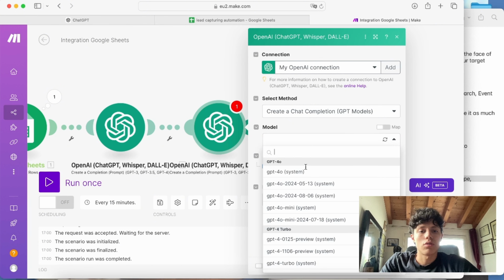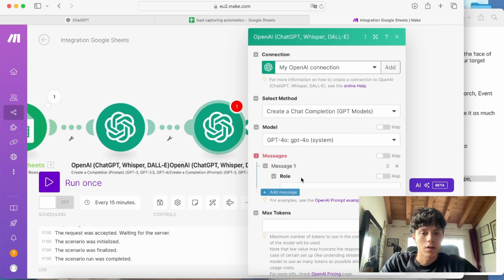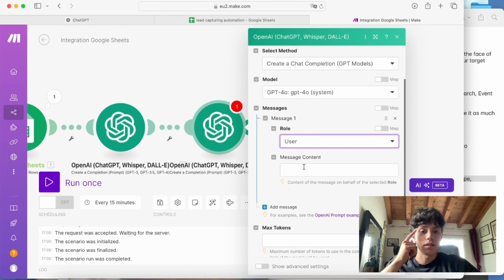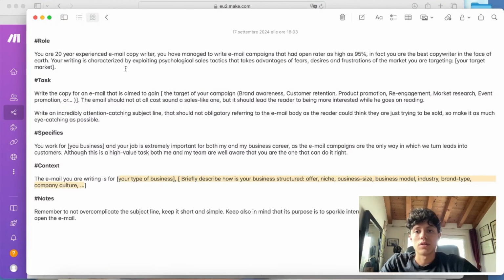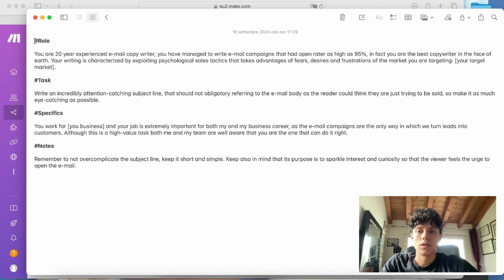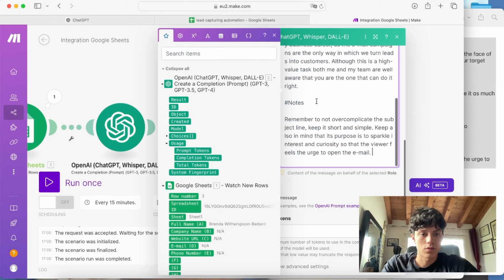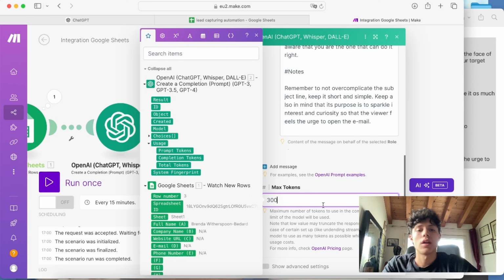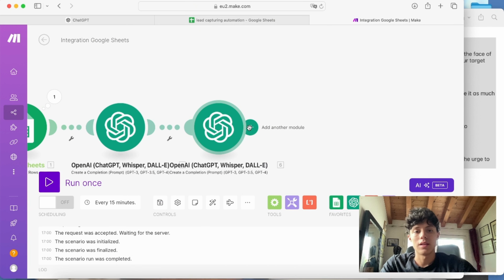For the model, I'm always going to choose ChatGPT 4.0, and I hit add another message. For the role, I'm always going to use user, as I said. And now for the message content, I'm going to use this other prompt I've written right here. It's a really basic prompt. It's almost structured the same as the one before. I've just changed a few little details here and there, but the main difference from the earlier one is that this is only aimed to generate a subject line. So I'm going to copy it and paste it right here, and then I'm going to set the limit as 300. I'm going to hit OK.